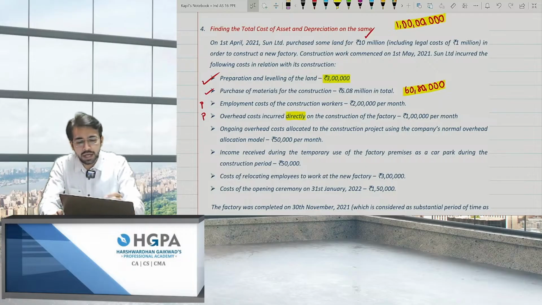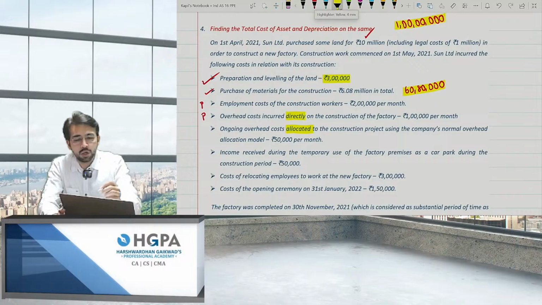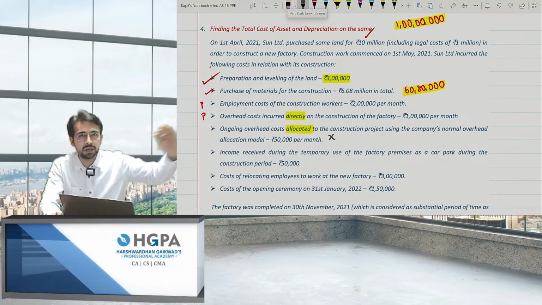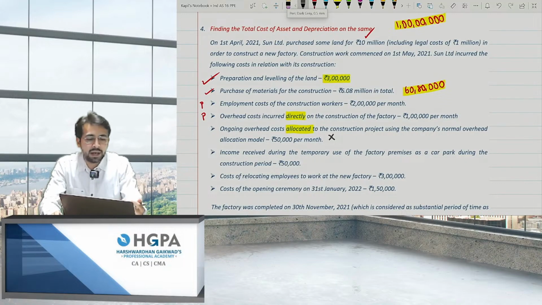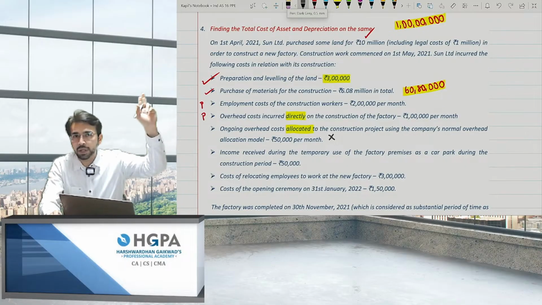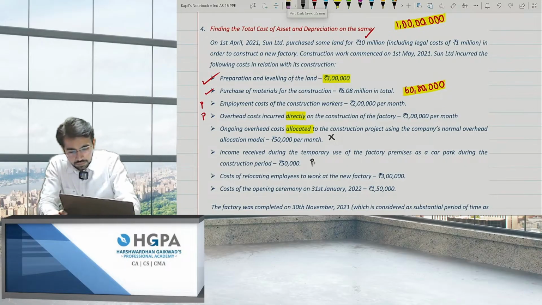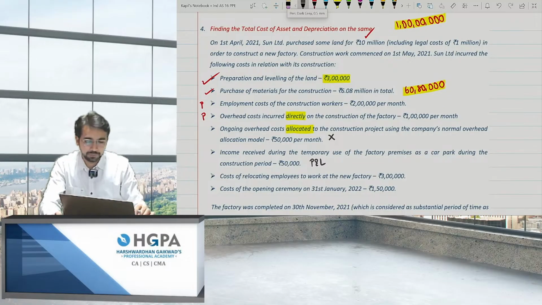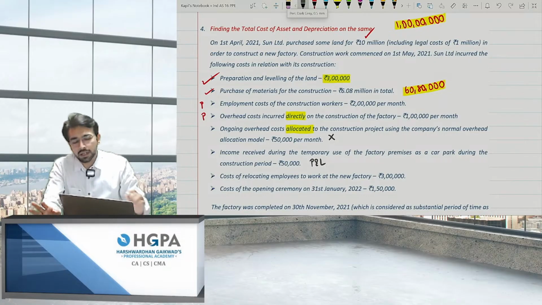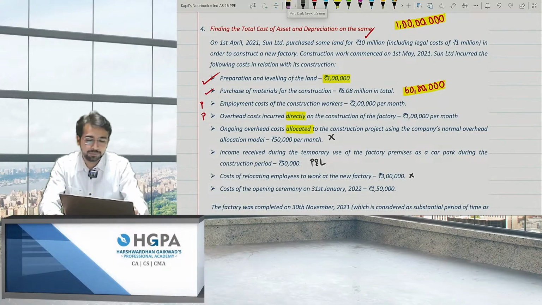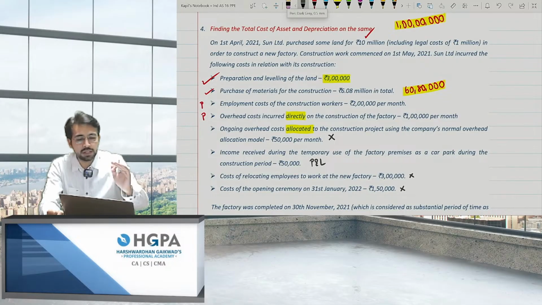Ongoing overhead cost allocated. The word is allocated. That means general overheads. General overheads won't be included, never ever. This will be a part of P&L. Income received during the temporary use of factory premises as a car park. Remember the car park point? This will go to P&L. This will not be subtracted from here. If it was testing income, it would get subtracted. Cost of relocating the employees will not come. Cost of opening ceremony inauguration will not come. So basically there are only 3 costs and 2 costs are remaining.